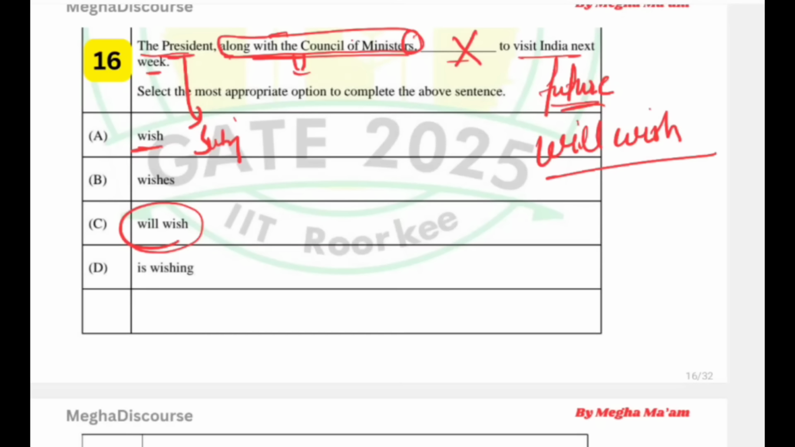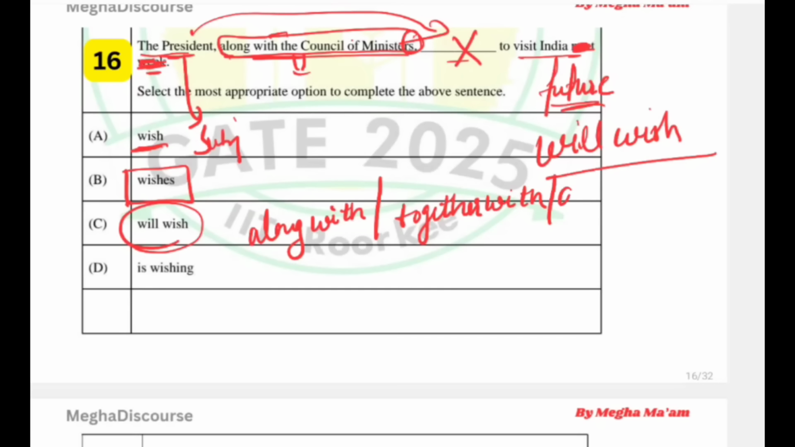But suppose there is no next week and they simply asked the president along with the council of minister dash to visit India, then we will reply with wishes, not with wish. Okay, because he is the person who is going. So this is the rule. And with that, I will tell you that if you see along with, together with, as well as, it means the verb agrees with the main subject. Okay, not the extra phrase. So they will carry simple singular subject. Okay, simple, khatam. So this is the simple rule.